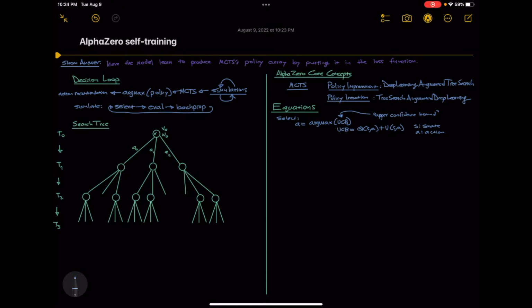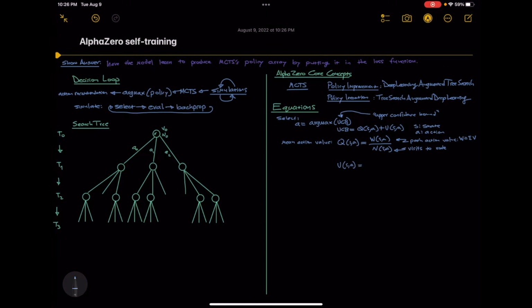What are Q and U? Q is just W(S,A) over N(S,A). W is the path action value. It's just a sum of the action value V of every node leading from this one. N is the number of visits of the node that action leads to. So Q is just the mean action value. It's an average of state values over visits. It prioritizes consistently high returns on investment.